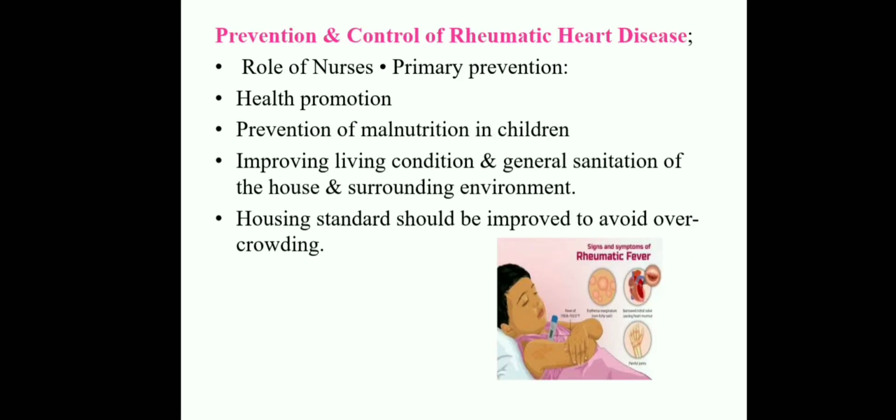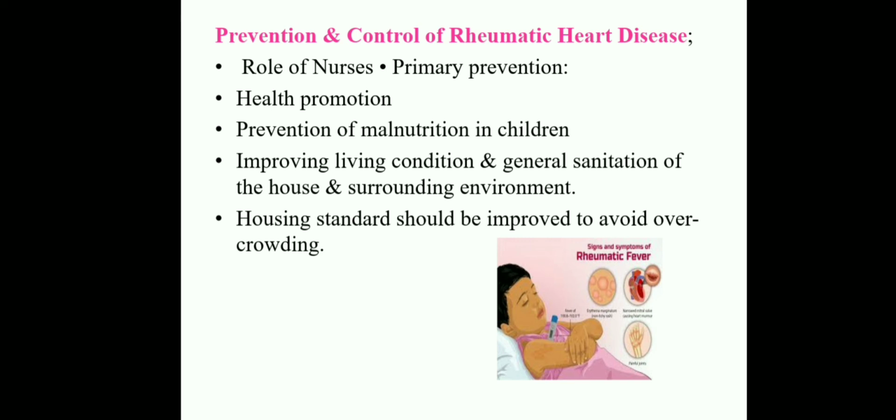Here prevention is very important, that is prevention and control of rheumatic heart disease. The role of nurses covers primary prevention, secondary prevention and tertiary prevention. Under primary prevention, the role of the nurse is health promotion and prevention of malnutrition in children.